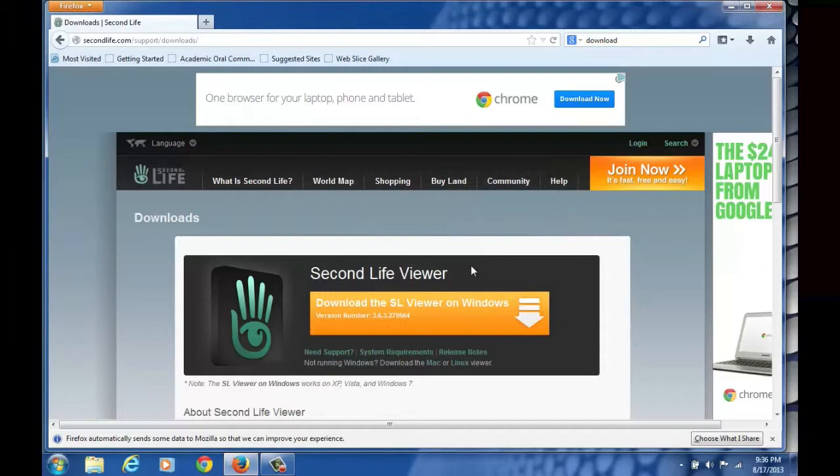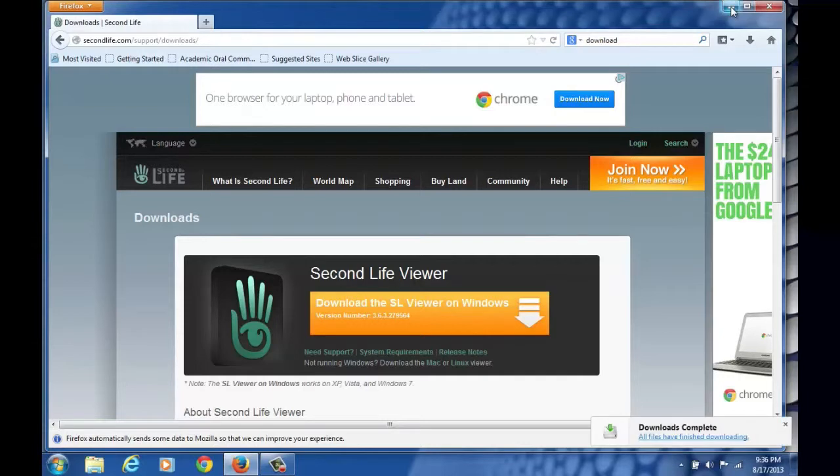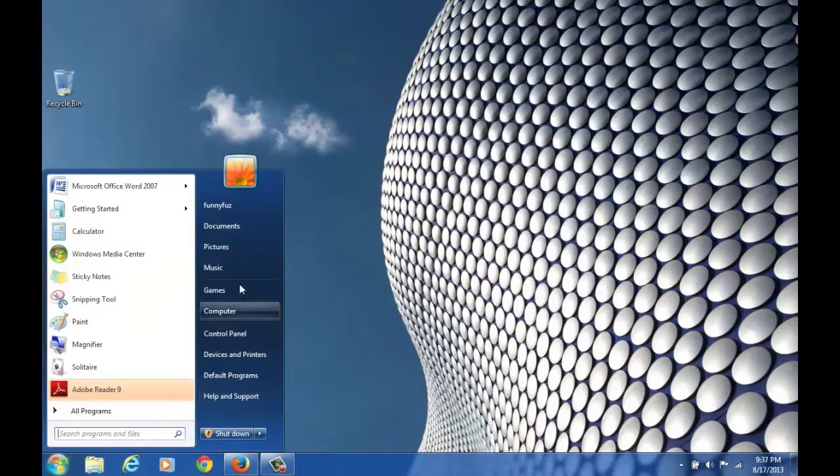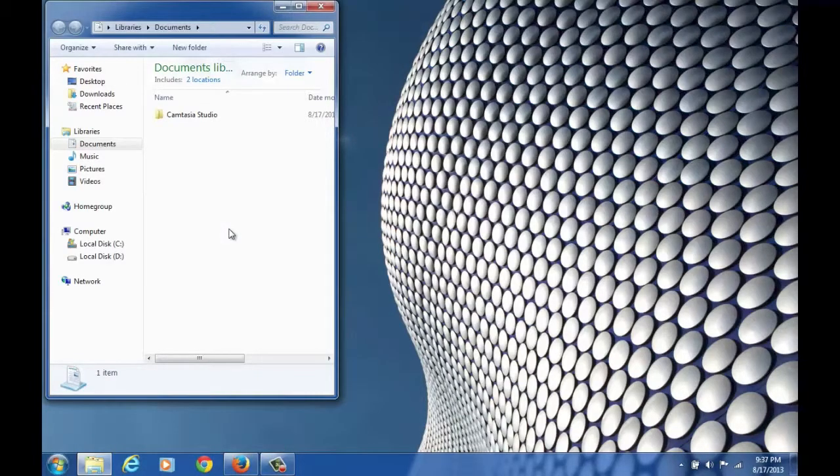Okay, now we have to go find your download folder. So minimize your web browser. We're going to go up and click on the Documents folder. And that will open a window and it will show us many different folders in the left pane. The third item on the left is Downloads. Click on that and you will see the Second Life Setup download.